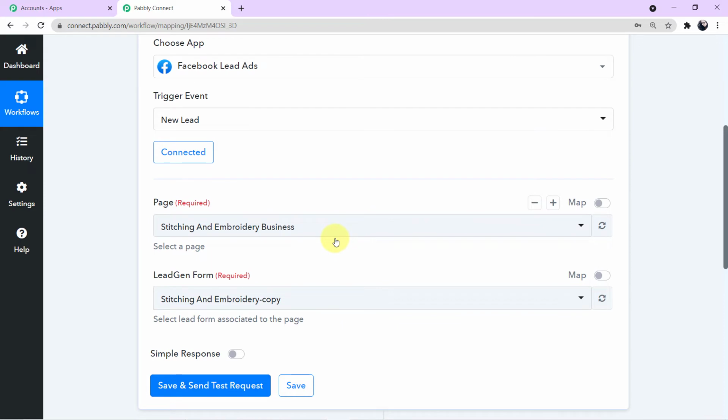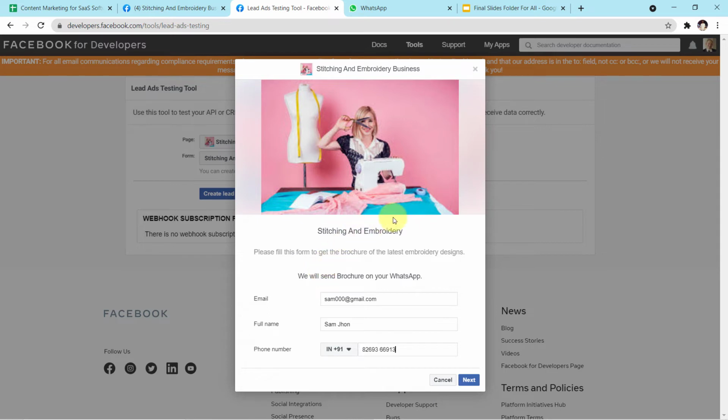Now we will go to the form. We will submit the form on behalf of our customer, and as soon as we submit the form, I want the responses, the details of that customer, to be captured here in Pabbly Connect. So let me show you how the form will appear in front of the customer. Okay guys, as you can see on my screen, this is how the customers will see the form. The form will appear in front of the customer.